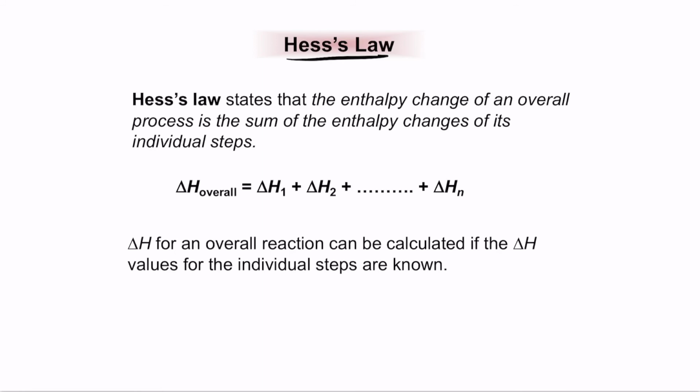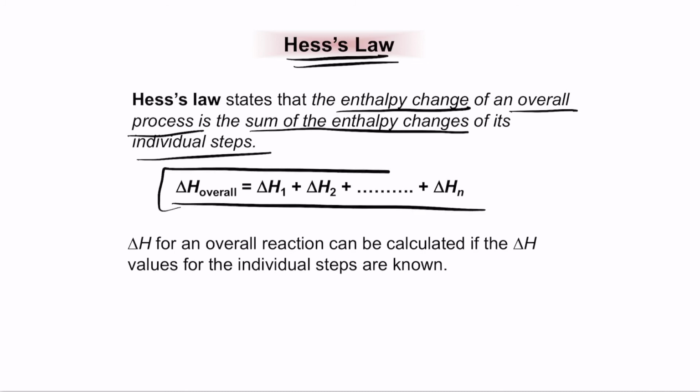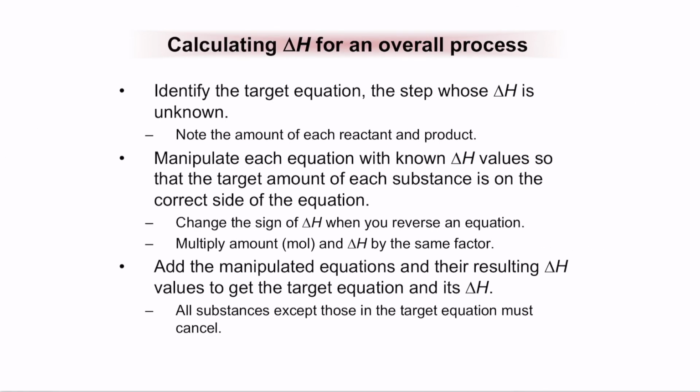So next let's talk about Hess's law. Hess's law basically states that the enthalpy change of an overall process is the sum of enthalpy changes of the individual steps in the process. So delta H overall can be calculated as the sum of delta H1 plus delta H2 and so on until delta Hn of the total individual processes that are happening.